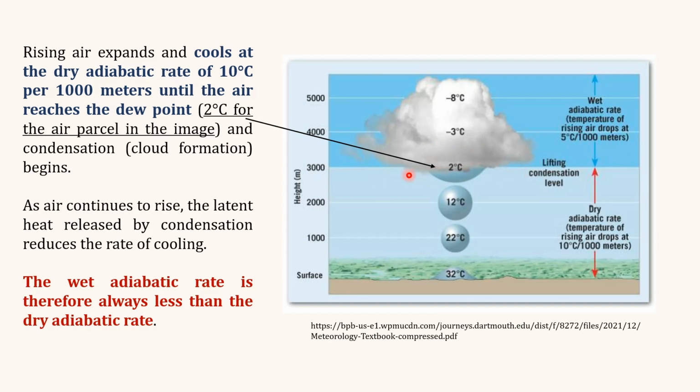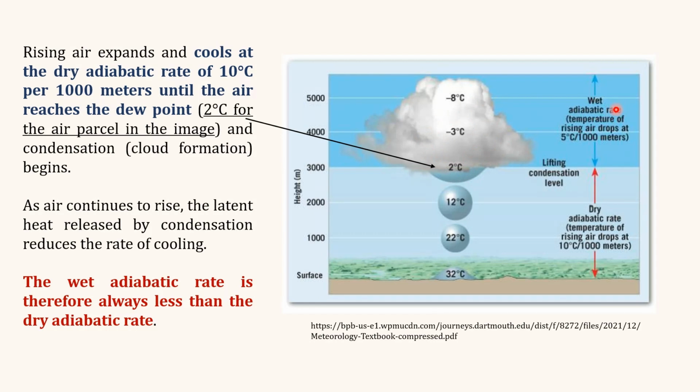And the height at which the condensation process starts taking place in this air parcel is referred to as the lifting condensation level, and in this example it is 3000 meter. After the lifting condensation level, as the air parcel continues to rise, the latent heat released in this parcel by the condensation reduces the cooling.